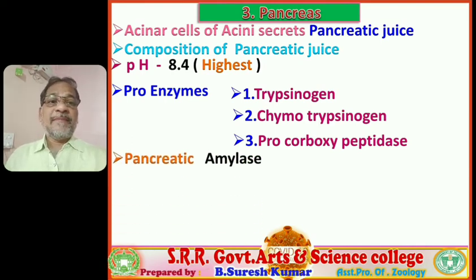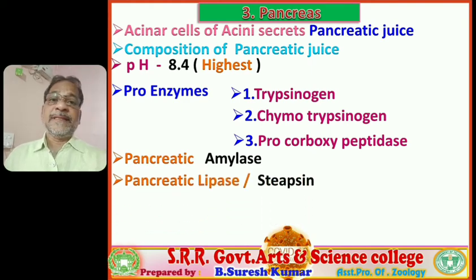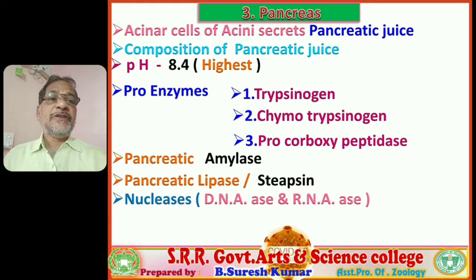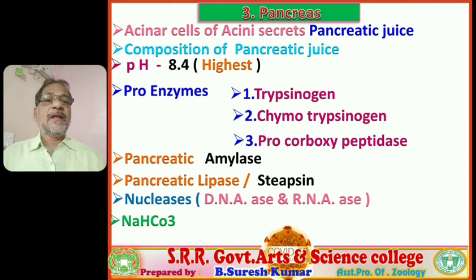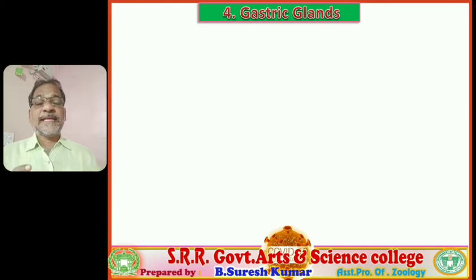And pancreatic amylase, pancreatic lipase, also called steapsin. And nucleases, the nucleases being DNase and RNase. And besides that, sodium bicarbonate is also present in pancreatic juice. So the pancreatic juice contains proenzymes, pancreatic amylase, steapsin, nucleases and sodium bicarbonate. With this we have completed the pancreas. All these are asked in short answer type questions. Students, you have to read all these things clearly.